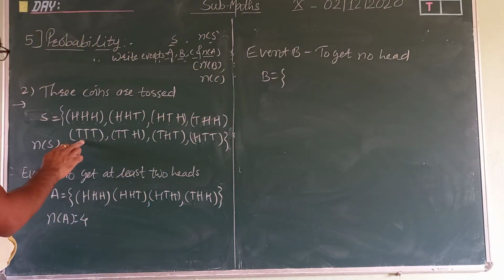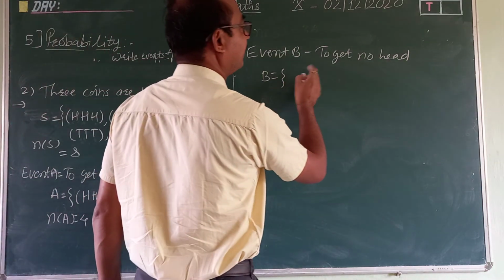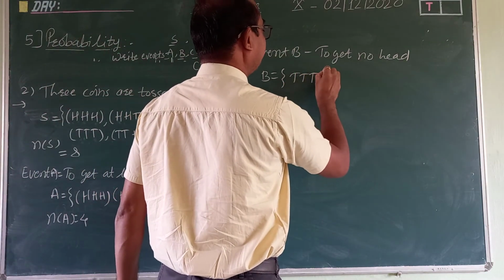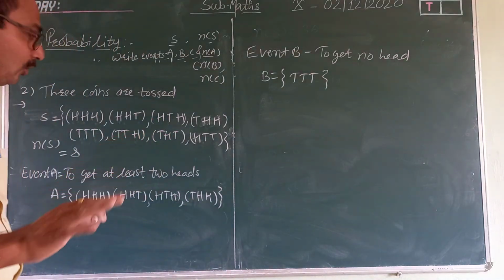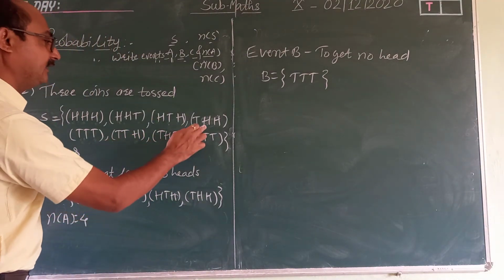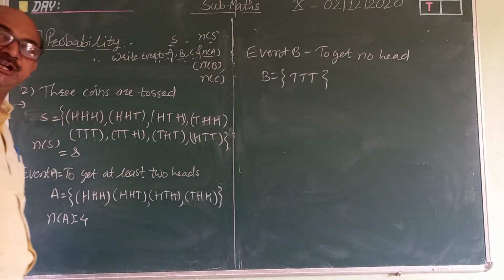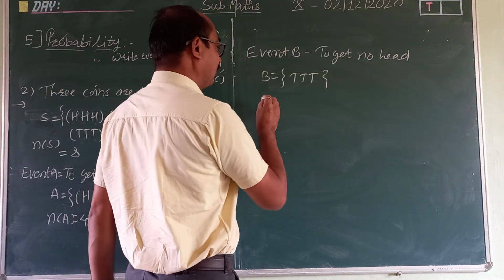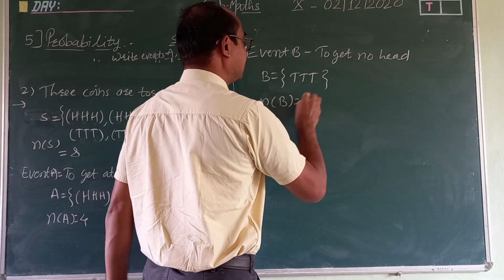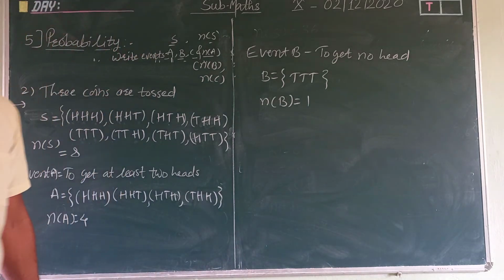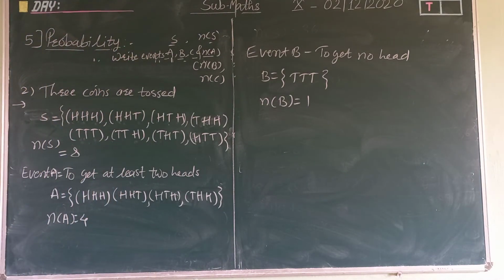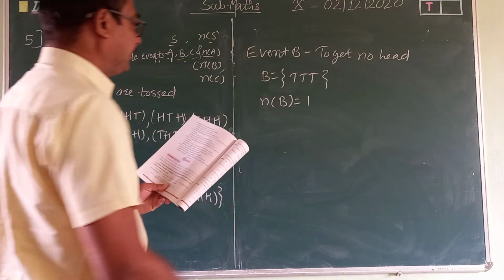So which point comes? Only TTT. There is no head. In all remaining points, head is there. So head should not be there means only 1 sample point comes. So the number of sample points in event B is 1. Any doubt about this?